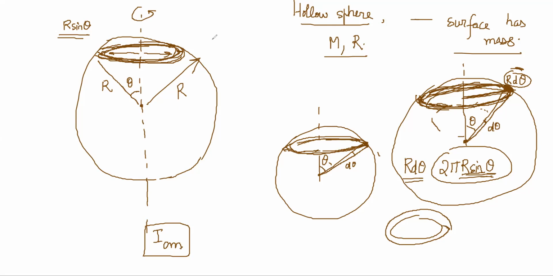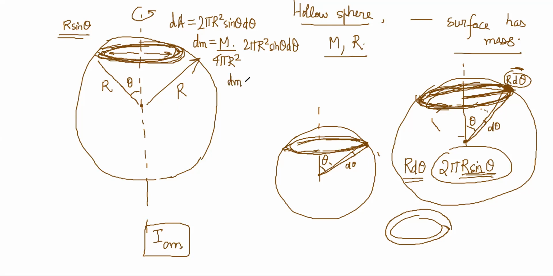So dA is basically r d theta into this, so 2 pi r square sine theta d theta. So the mass element is basically m by 4 pi r square into 2 pi r square sine theta d theta, because m by 4 pi r square is the mass per unit area.